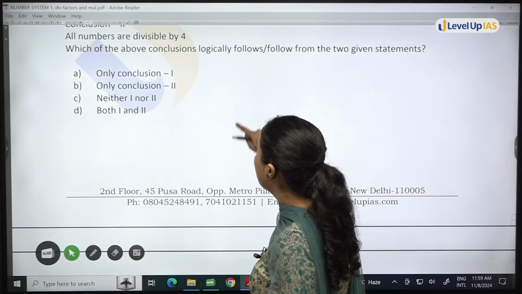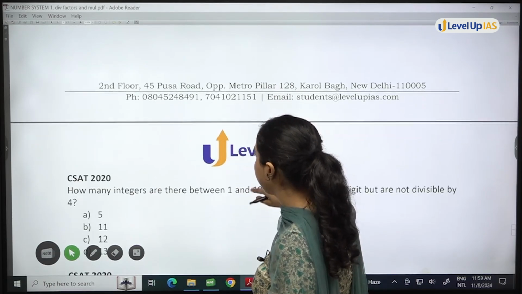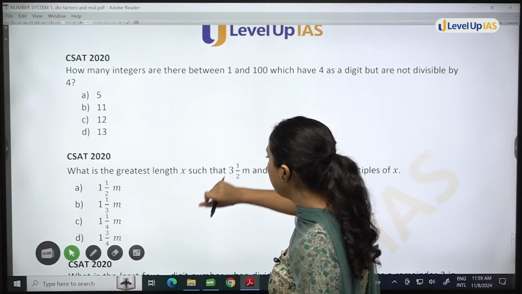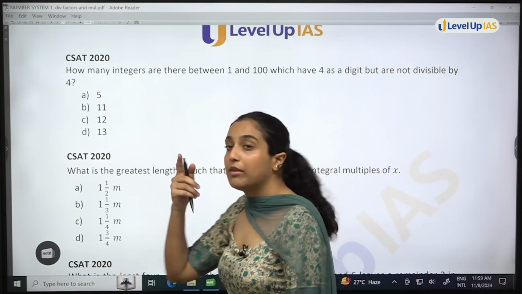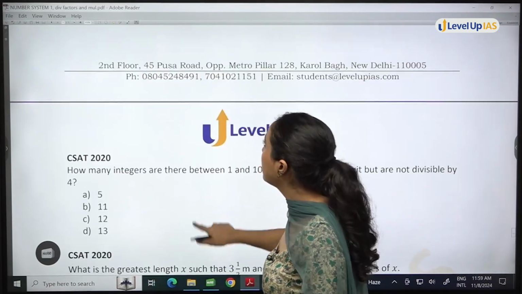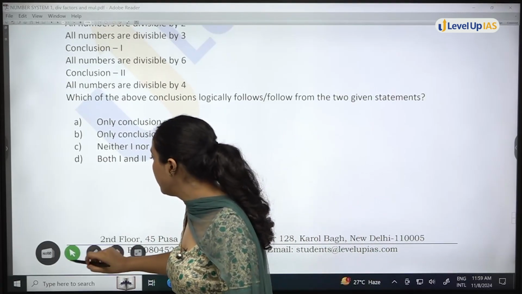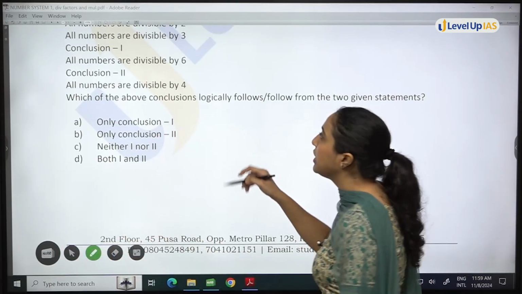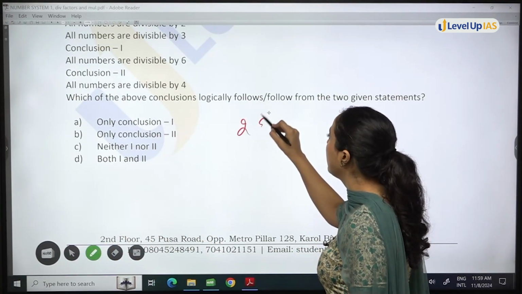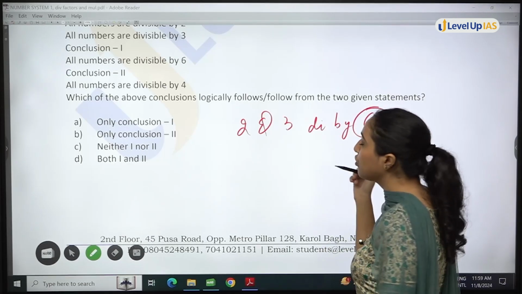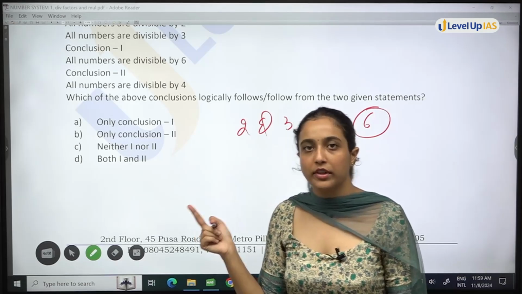Okay, now let's move on to the next one. How many integers are there? Remember one more thing. What is the conclusion from this question? You should know rules of divisibility. 2 and 3, then divisible by 6. That means you should know rules of divisibility of composite numbers.